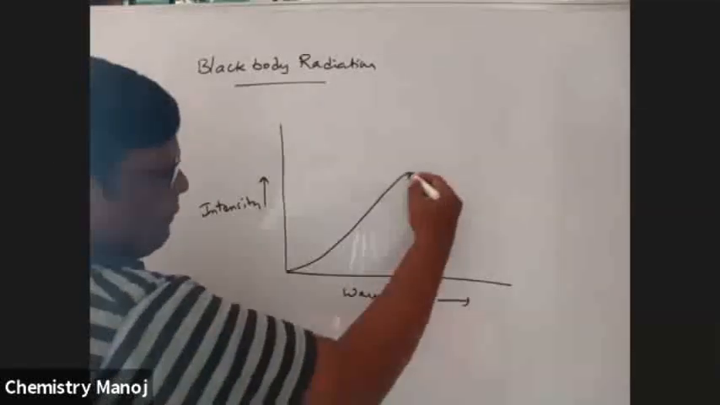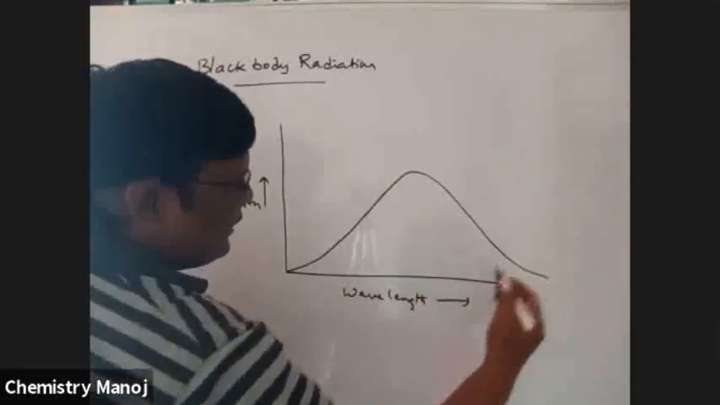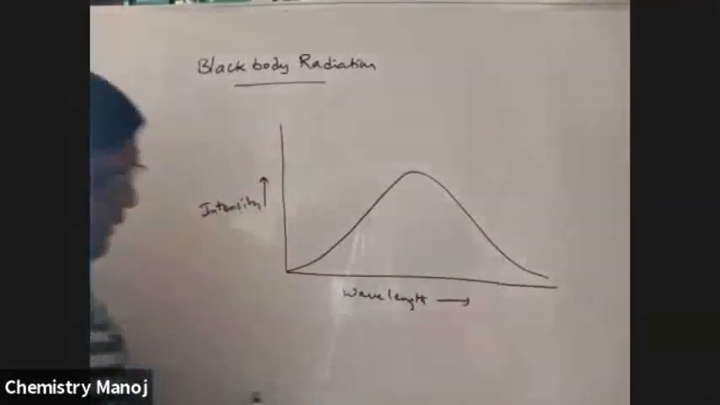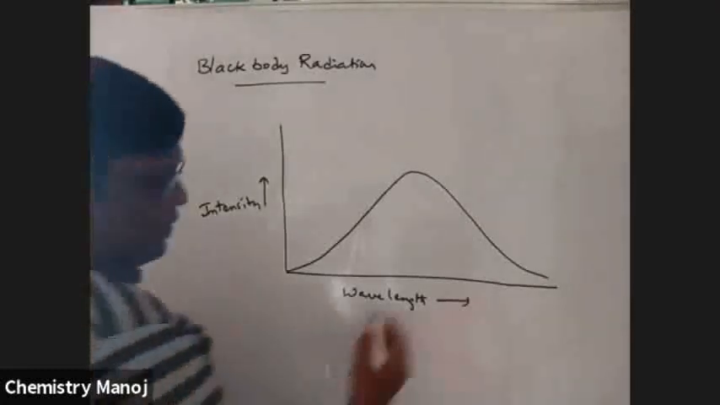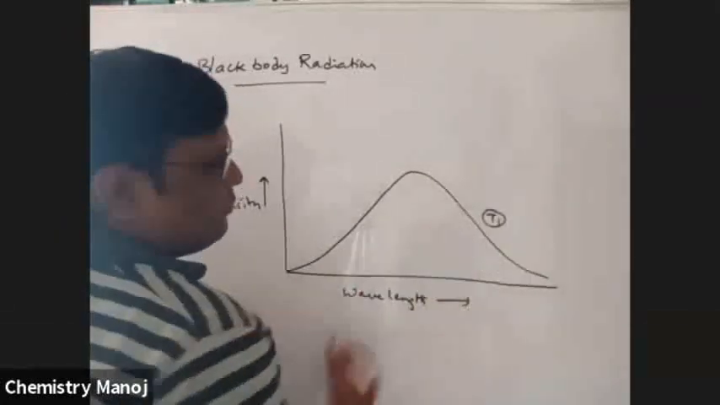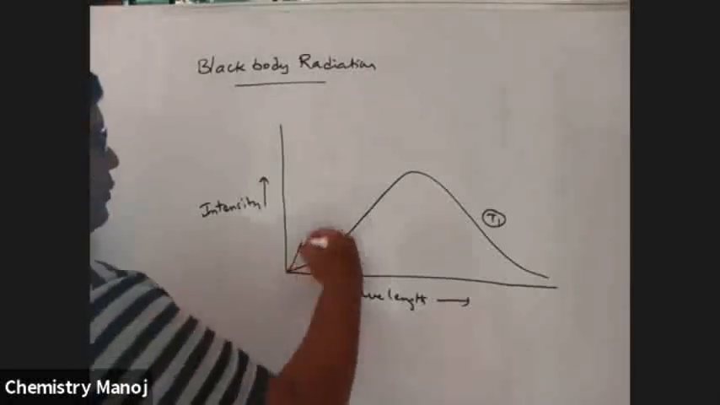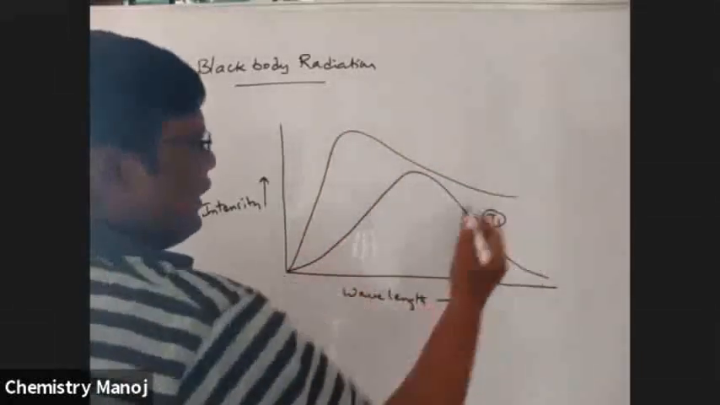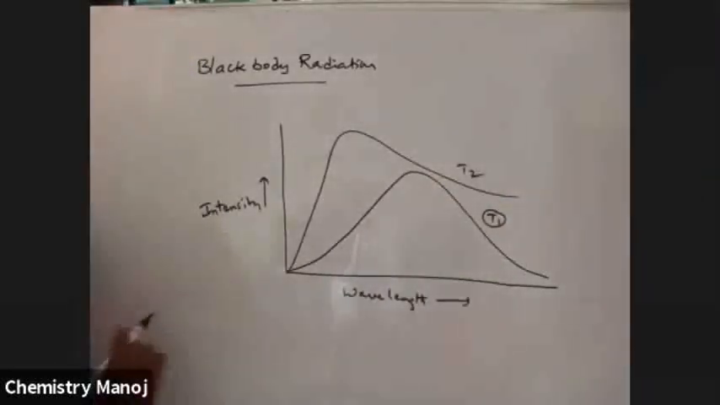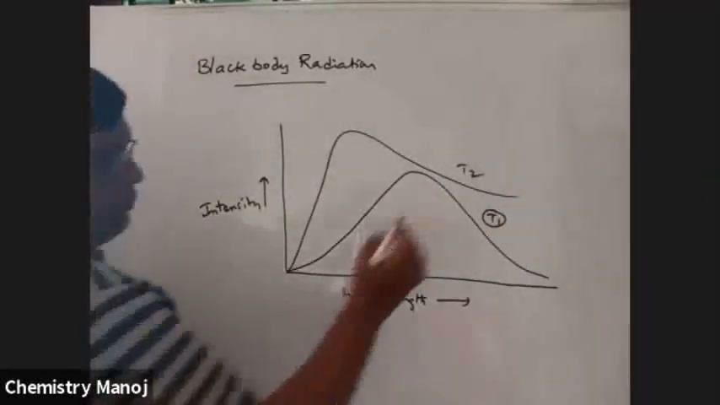So see here, like this and like this. Let it be the heated area at temperature T1. Next, like this, at a temperature T2. Like this, at a temperature T2.